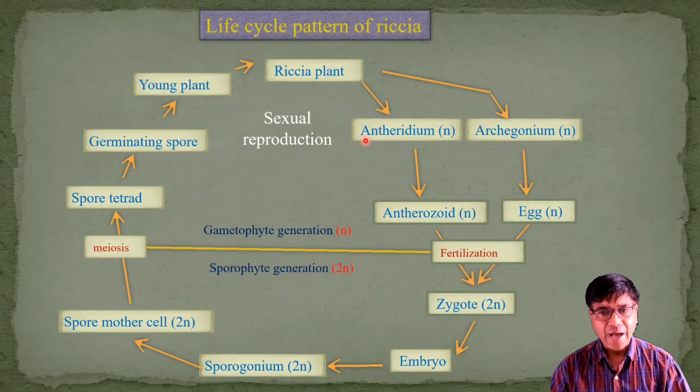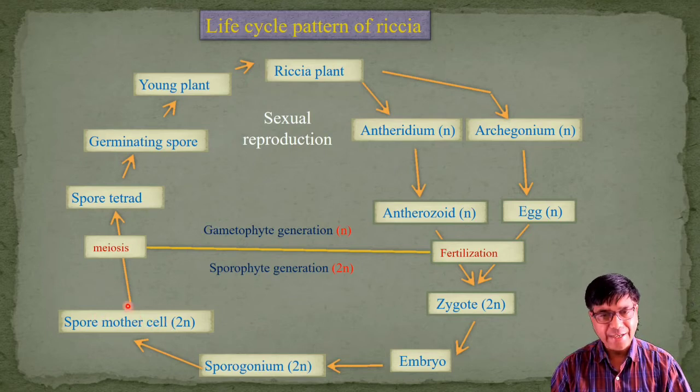The male and female gametes of Riccia fuse, and the result of fertilization is called diploid zygote, which develops into embryo, which grows into the next generation, the diploid sporophytic generation. The embryo metamorphoses into sporogonium containing spore mother cells.